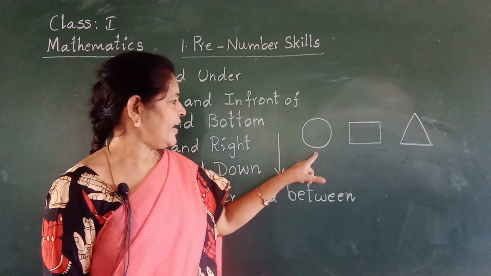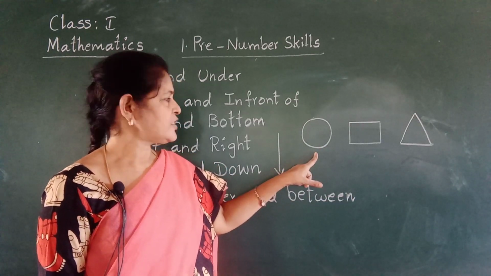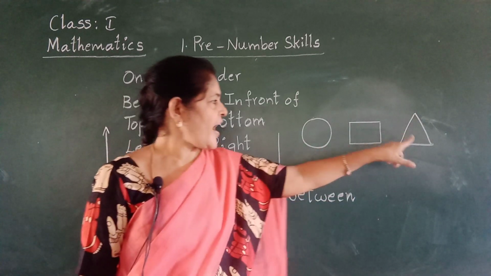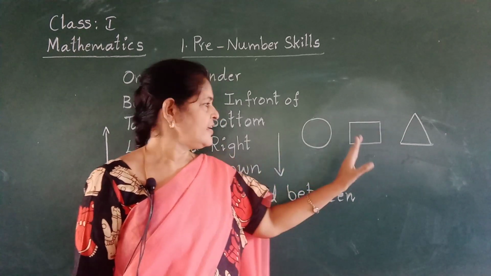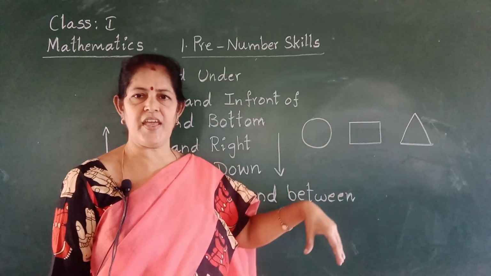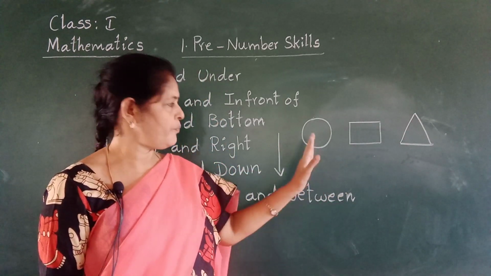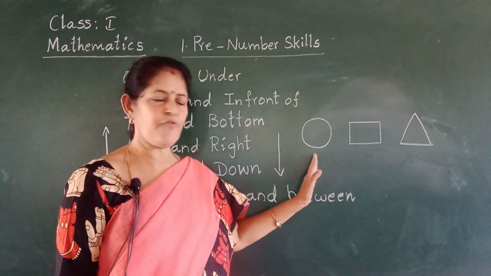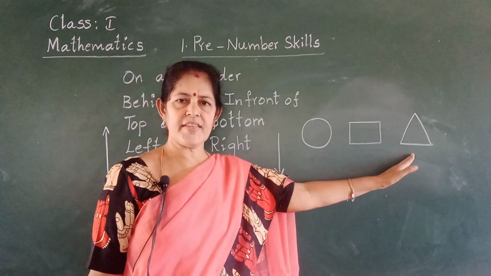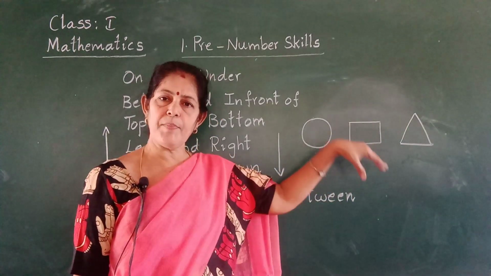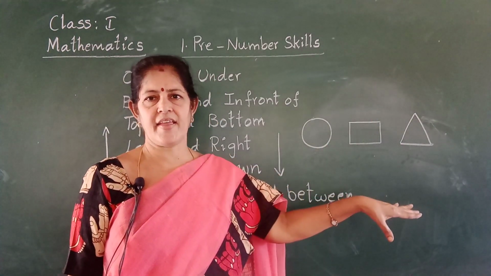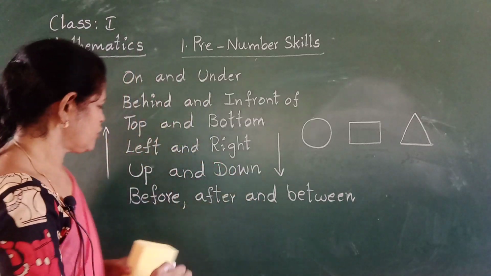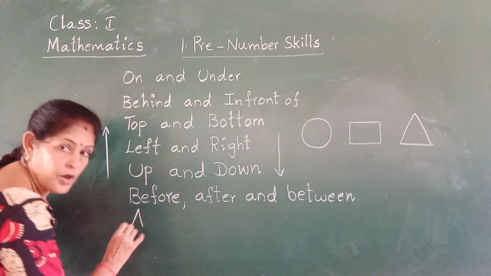Between. Here, circle's position is before. Triangle's position is after. Square's position is between. Understood the concept? Before, after, between. Circle is before. Triangle is after the square. Square is in between circle and triangle. Okay? Next one goes to above and below.